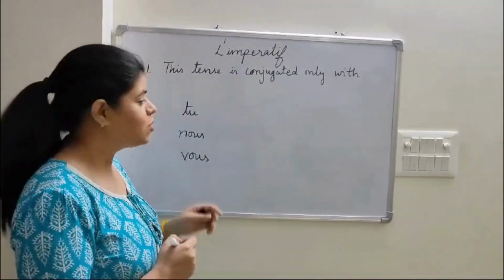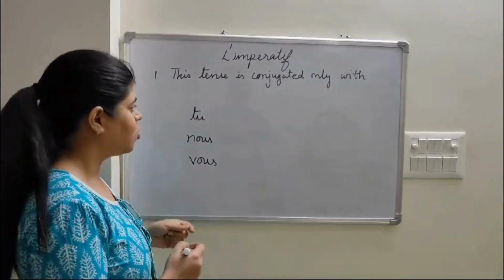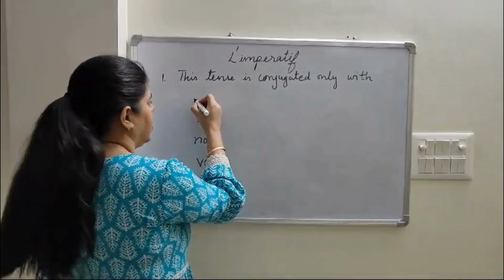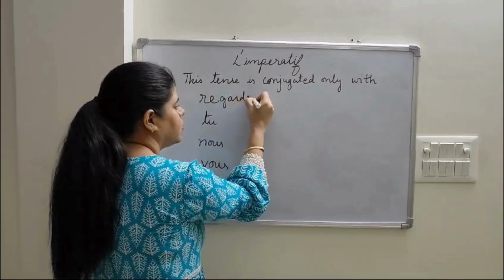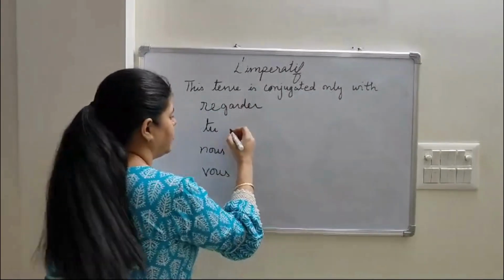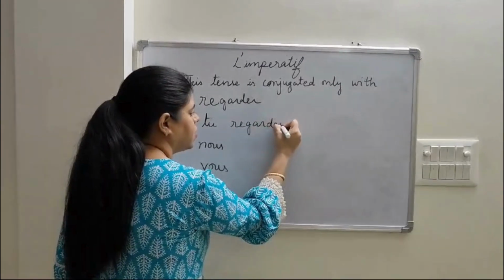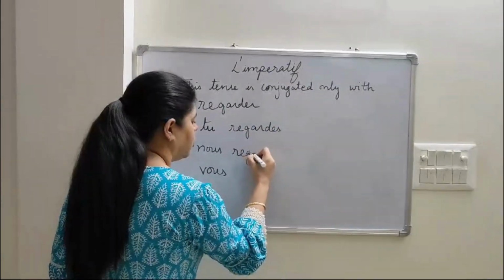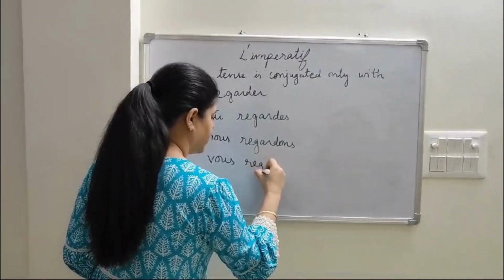Secondly, we use present tense conjugation for the imperative also. So, suppose I take any ER verb, I am taking the verb regarder here. The conjugation of this will be normal ER verb conjugation: regardes, regardons, regardez.